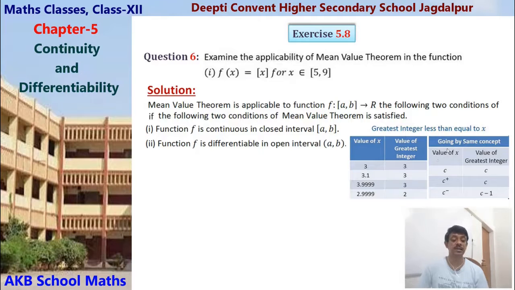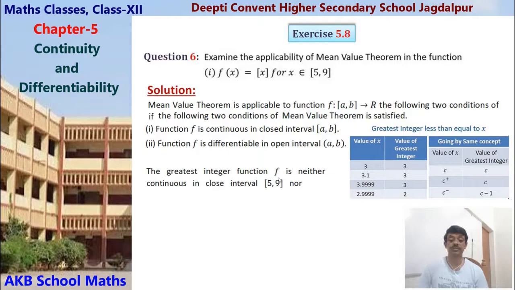Similarly, in general, going by the same concept, suppose x is c, an integer value. So c, then c. c plus some value gives c, and c minus some value, just like 4 minus some point, will be 3. So 1 less than c, that is c minus 1. So that means what? The function is not continuous at integral points, because the left hand limit and right hand limit are not equal.